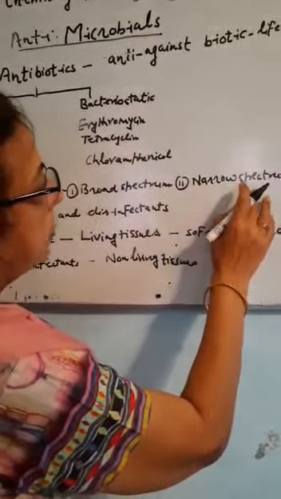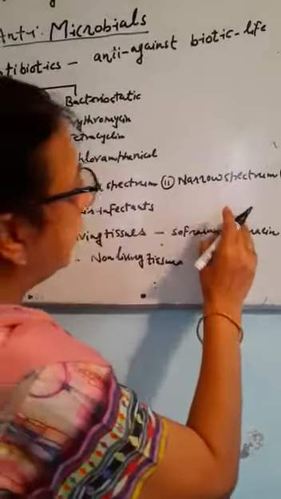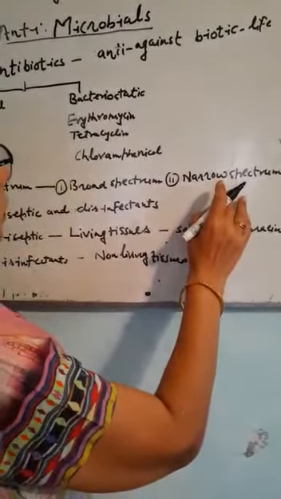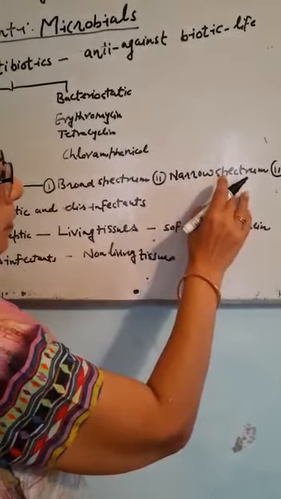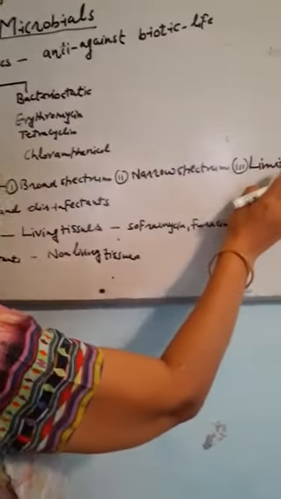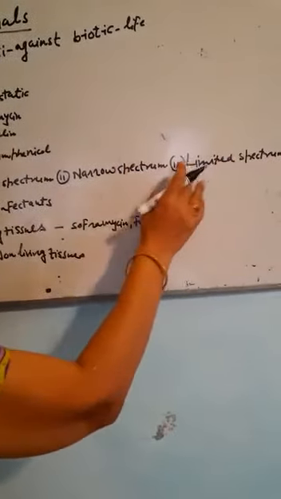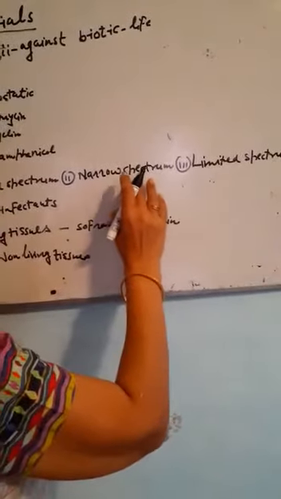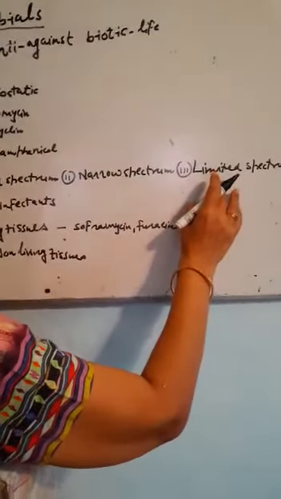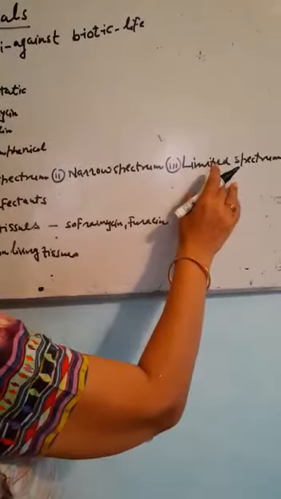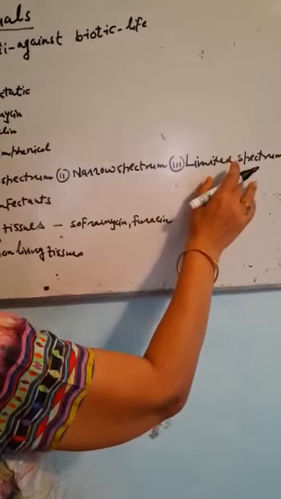Then there are narrow spectrum antibiotics, those antibiotics which can kill either gram positive or gram negative bacteria. Then there are limited spectrum antibiotics. Penicillin G is a narrow spectrum antibiotic. The limited spectrum antibiotics are useful either for a single disease or a single organism.